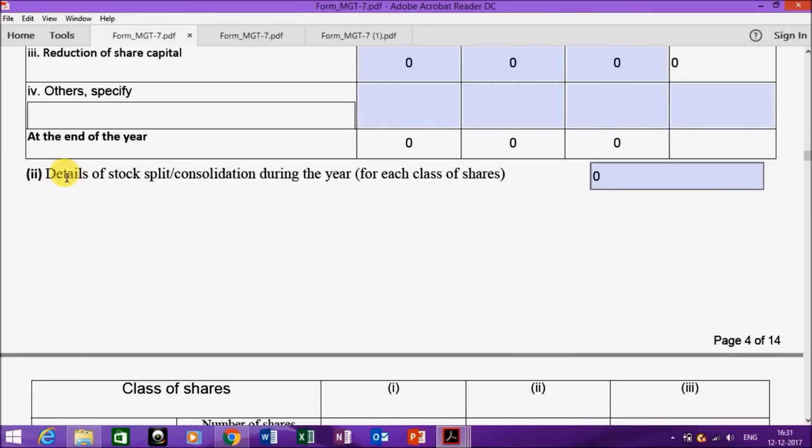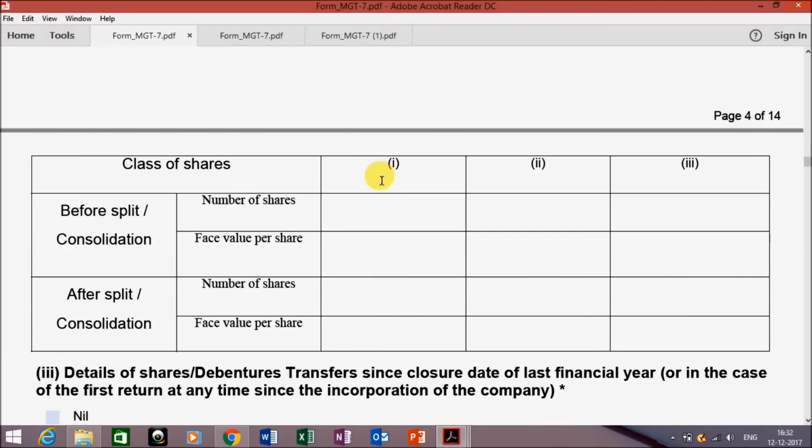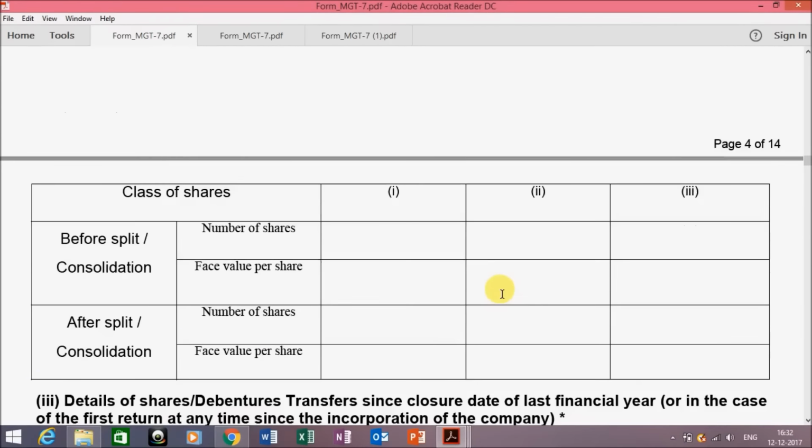Next information asked is details of stock split or consolidation during the year. For every class, the information has to be given separately. If there is any split or after split conditions, then you have to enter the number of shares and the face value over here.